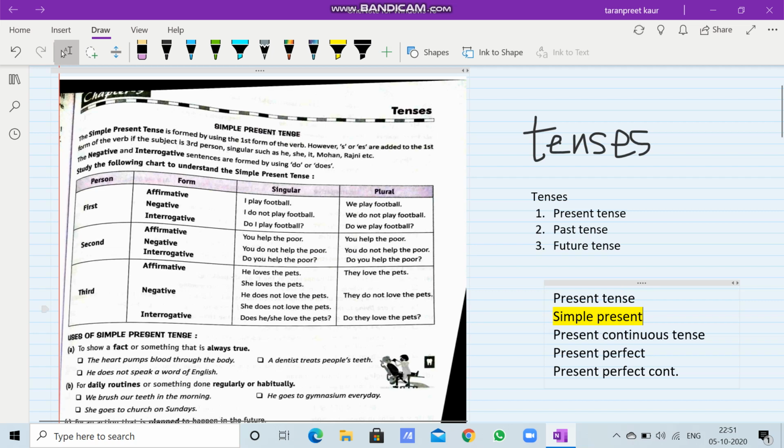So if you look at the very first page of this chapter, what is simple present tense? Let us see what is simple present tense. The simple present tense is formed by using the first form of the verb. However, s or es are added to the first form of the verb if the subject is third person singular.